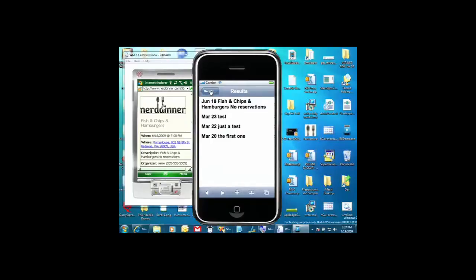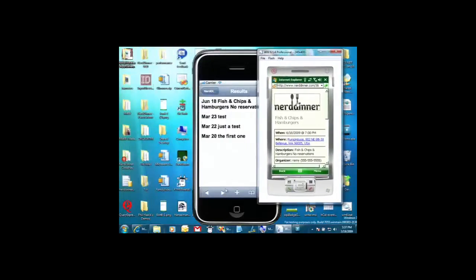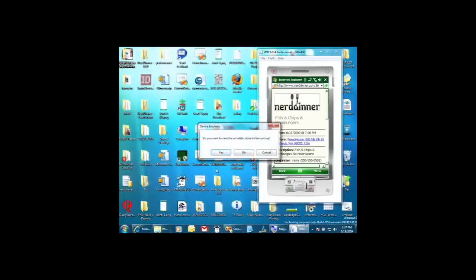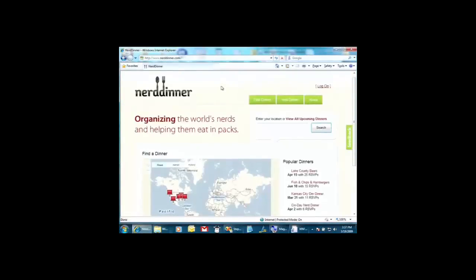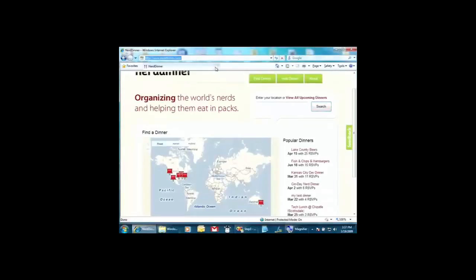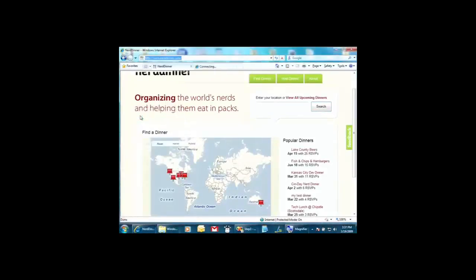So why is this possible? It's because MVC lets me control every single byte that comes out of the wire. I have complete control over this. Let's take a look at the nerddinner.com site, which is here. That mobile device browser file, give me an hour and a half and I'll blog all about it and explain in detail how you can do this. This site right here, let's take a look at this using the W3C Validator.